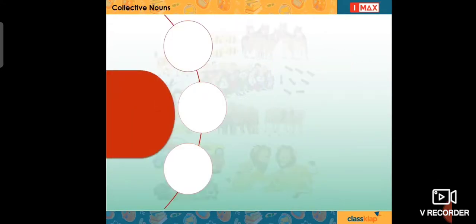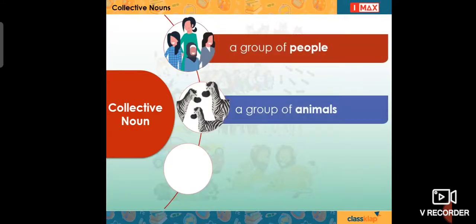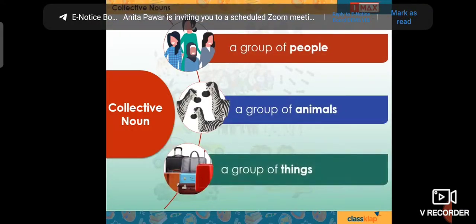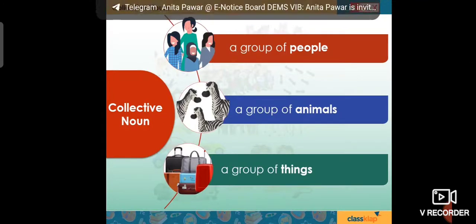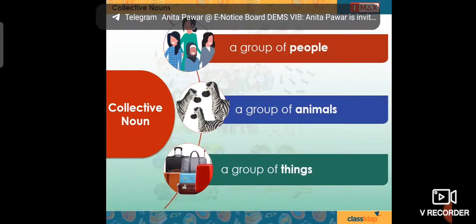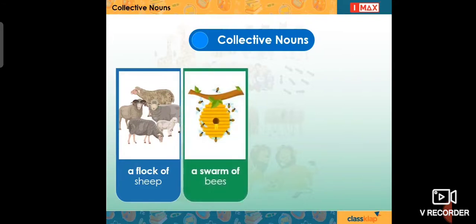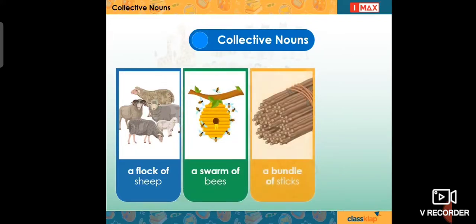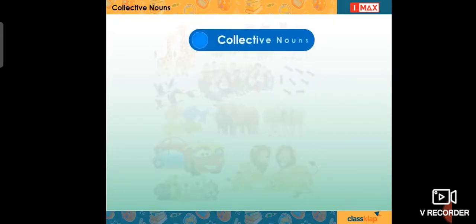A collective noun is a word that is used to describe a group of people, animals, or things of the same kind. Collective nouns refer to a group of countable nouns as a single unit. A flock of sheep, a swarm of bees, a bundle of sticks, a class of students are some examples of collective nouns. Let us try to understand what these collective nouns are.